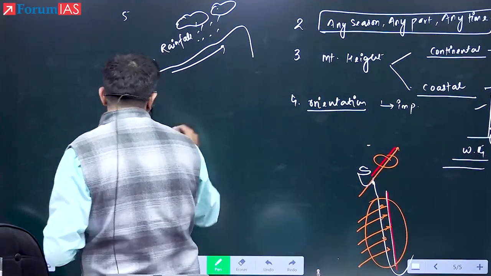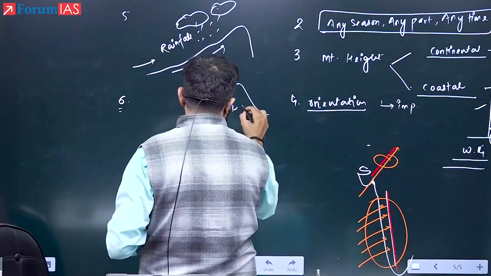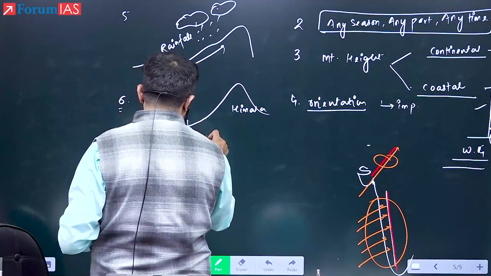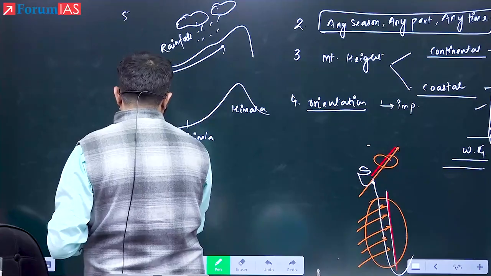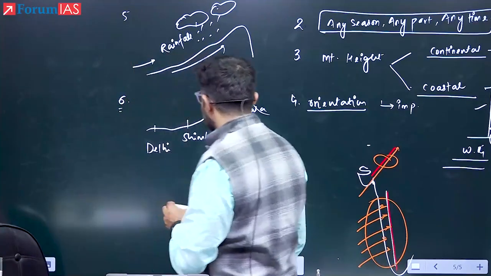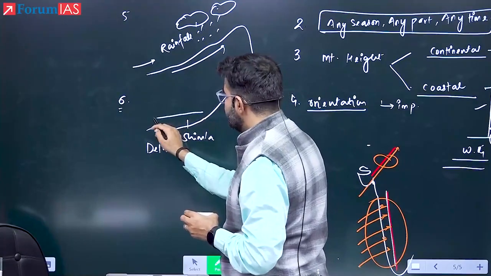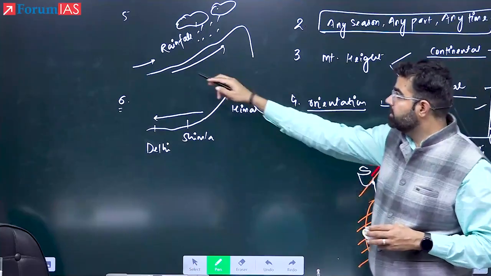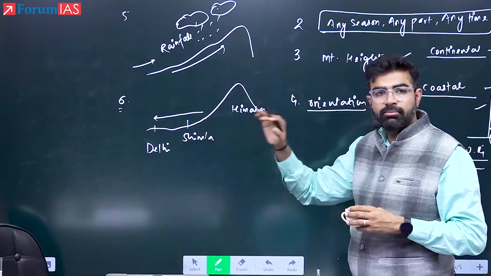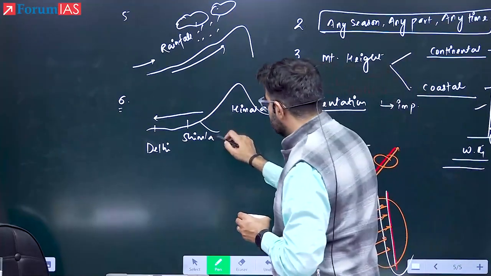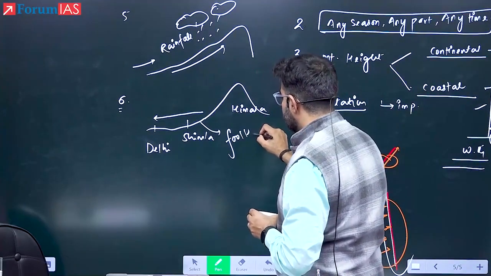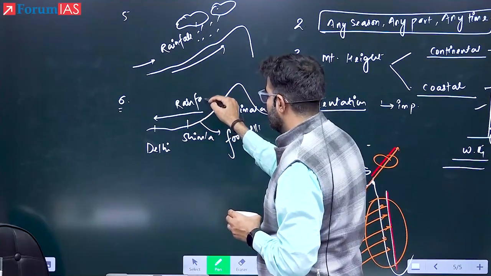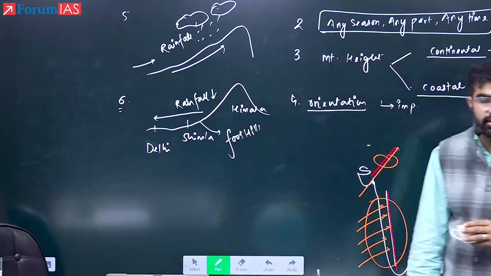See here. If this is the same mountain, let's say Himalaya. And if I locate Shimla, Nainital, everything is here. Delhi is slightly away. So see here. Tell me, if I am going away from the foothills of the mountain, what will happen to the rainfall? Rainfall will decrease. Yes or no? Yes. Similarly, rainfall will decrease. So please remember, these are the foothills of the Himalaya. If I am going away from the foothills, the rainfall is going to decrease. So these all are the characteristic features.